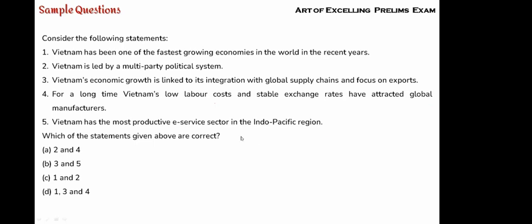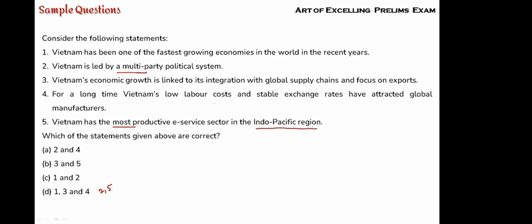So the best thing is to choose this option. 1, 2, 3, 4 is given. So 2 and 5 you need to check, right? In this option, 2 and 5 you need to check. So what is 2? It is led by a multi-party system. And 5, Vietnam is the most productive in the Indo-Pacific region.